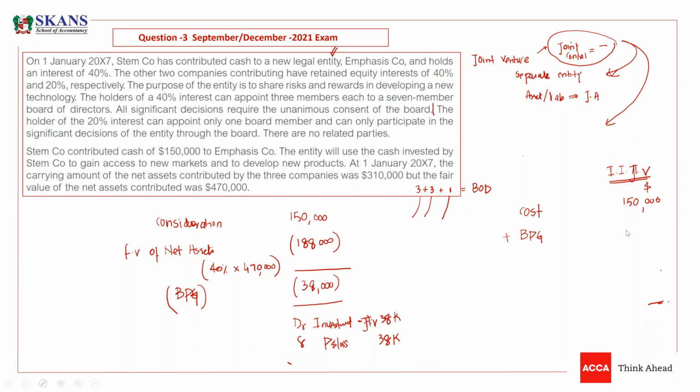So this is bargain purchase gain, 38,000, and you need to recognize it at 188,000. So this is, guys, this is 188,000, sorry. So this is the value or investment value at 1st Jan 2007. So this was the value at 1st Jan 2007, guys. Is that okay, guys?